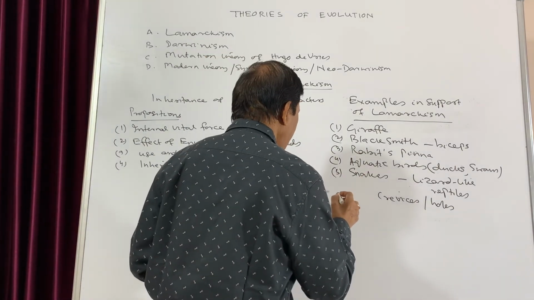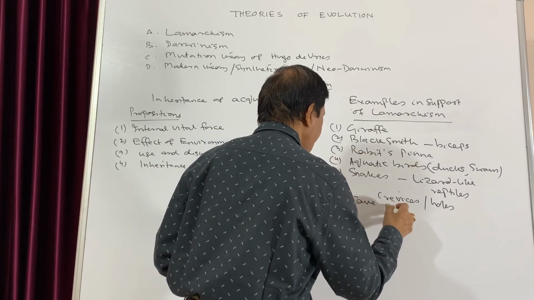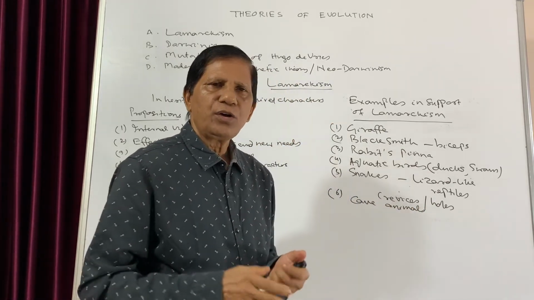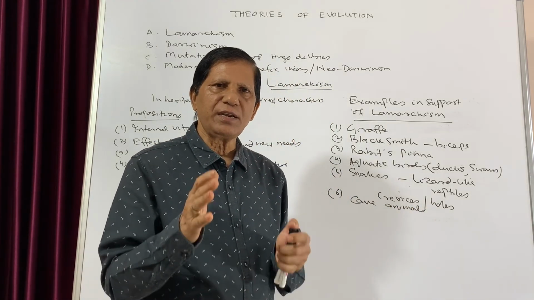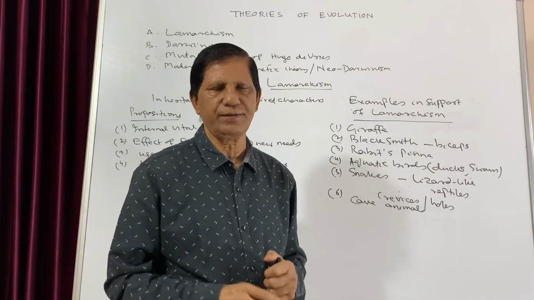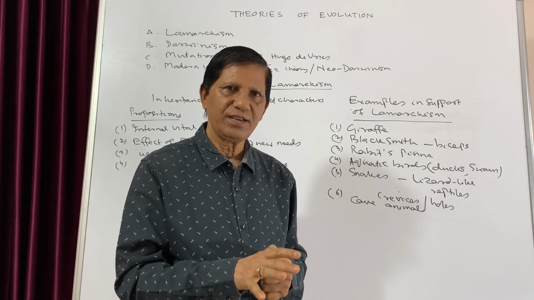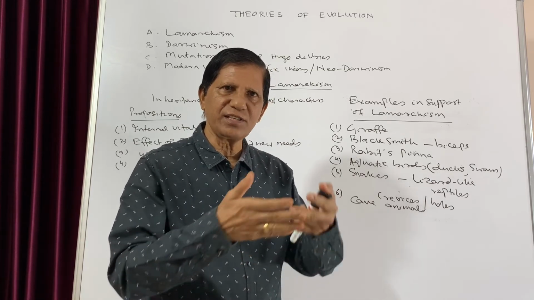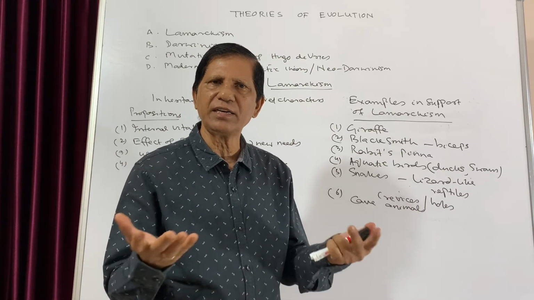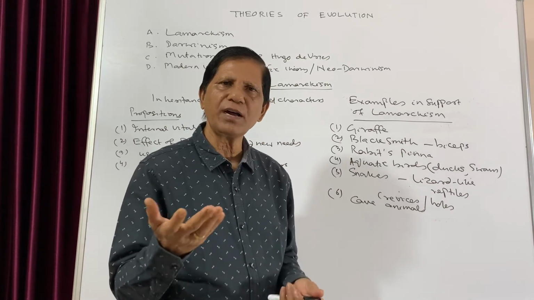And another example we can give that of the cave animals. Those animals which remain inside the cave where it is completely dark. So the ancestors had eyes. But even if they have eyes, since the cave was completely dark, they cannot see anything. So they didn't use their eyes. Ultimately, the cave animals do not have eyes.